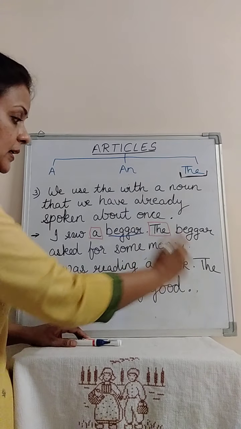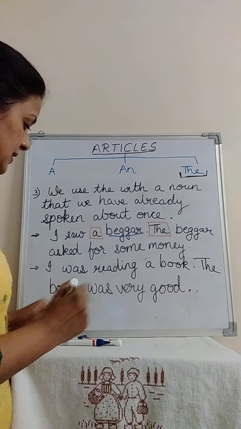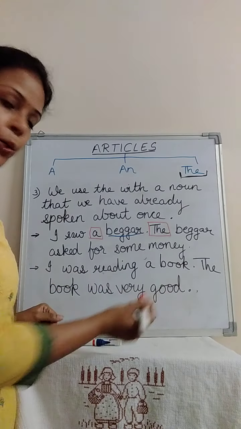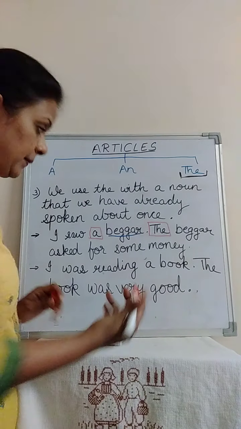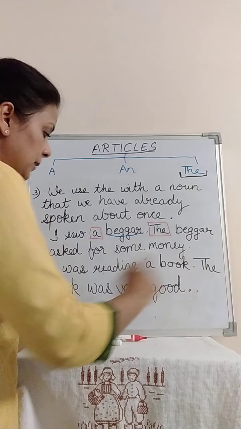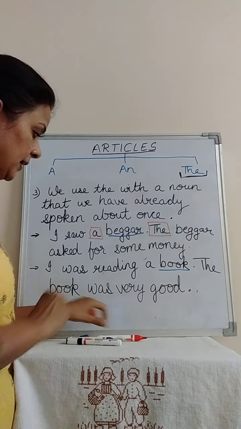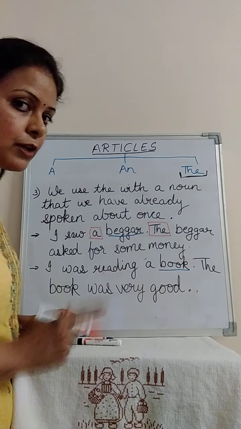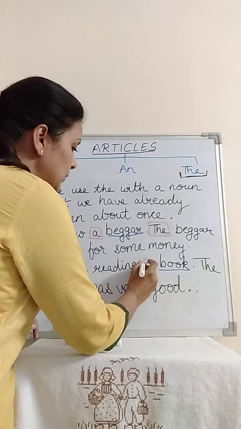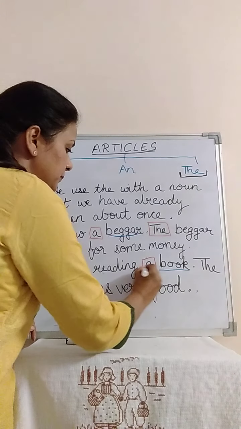Let's take the second example. I was reading a book. Now in this sentence, what is the noun? Book is a noun, it is a thing. Book is being referred to once, so I used a.